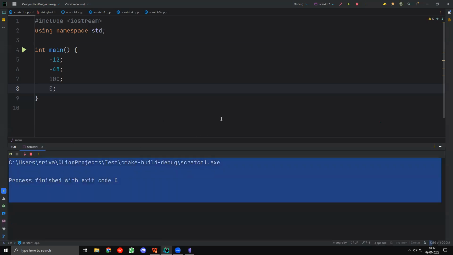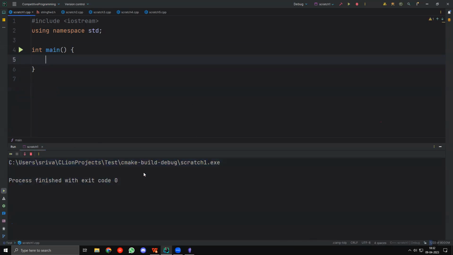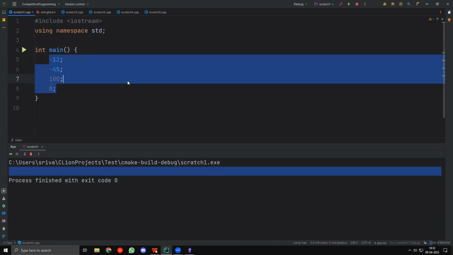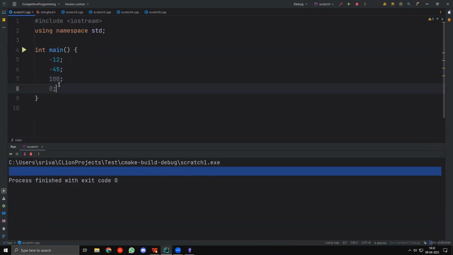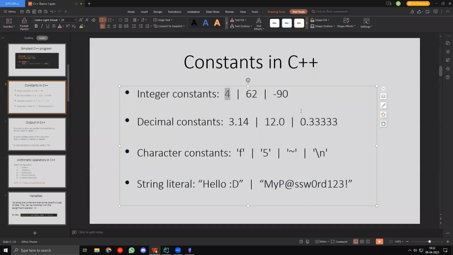These two are generated by CLion. Even if I'm running absolutely nothing, you'll see that these two lines exist, right? So whatever we do will appear in the middle. Okay. So you can see that when I run this, nothing happens. Absolutely nothing happens because we are not actually doing anything useful. We are just having these constants and we are not doing anything with these constants, right?